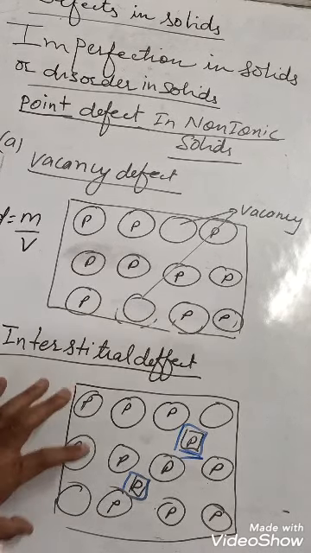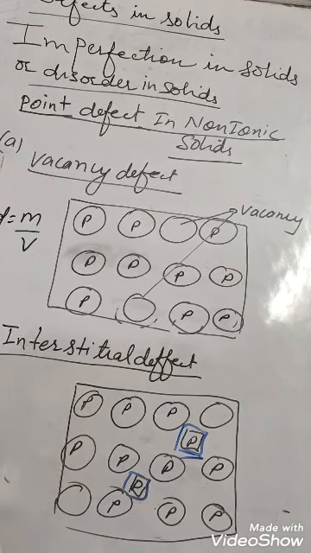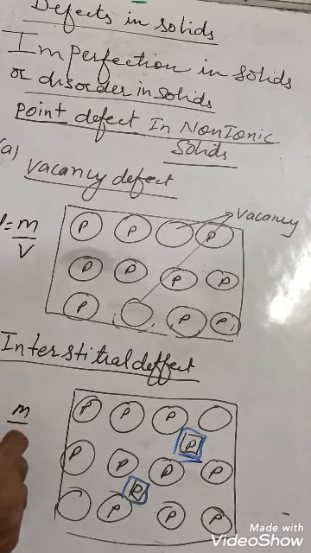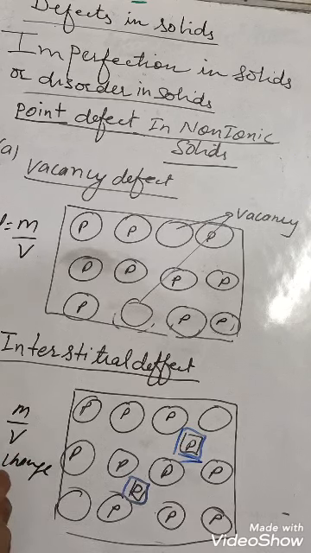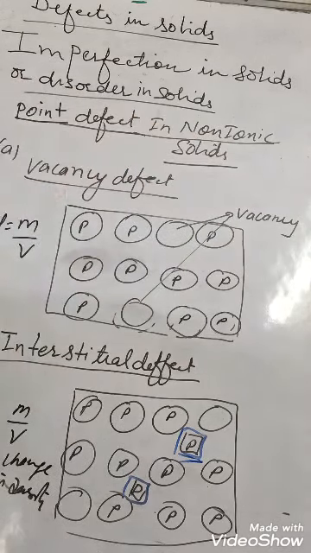So the students are same, means number of particles are same here, and volume is same, so there will be no change in density. Mass is same, volume same, so no change in density.